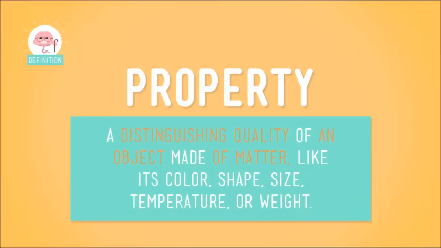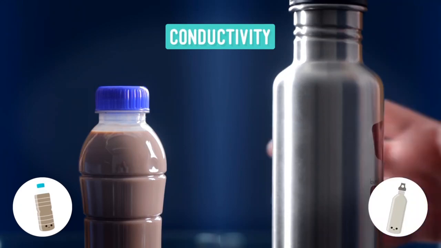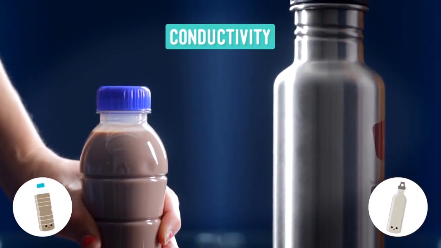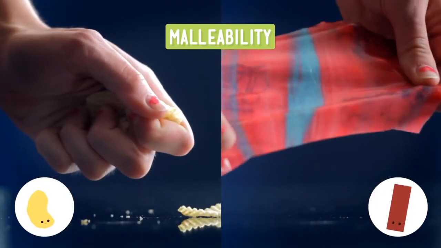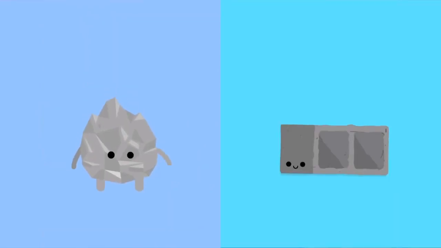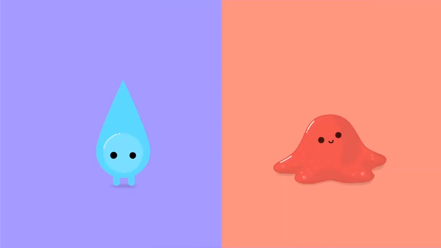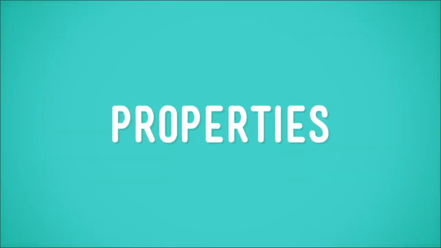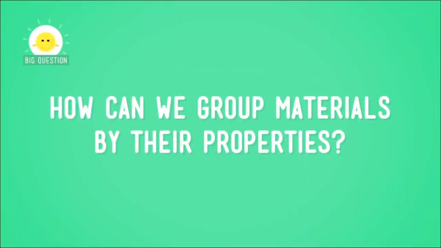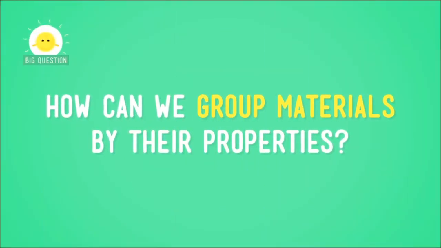A couple of episodes back, we learned that all objects, that is, all things made of matter, have properties, qualities that make them different from one another. Like, the metal water bottle we had in our lunch bag was a good conductor of heat, and the fruit strip was more malleable than the potato chip. Just like groups of people have major things in common, so do different materials. Instead of a love of superheroes, though, the things that these groups have in common are properties. So, how does that work? How can we group materials by their properties?